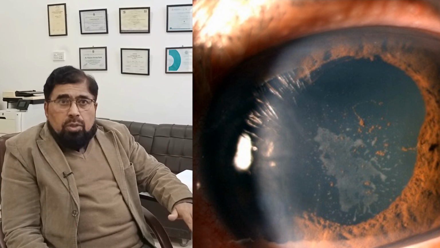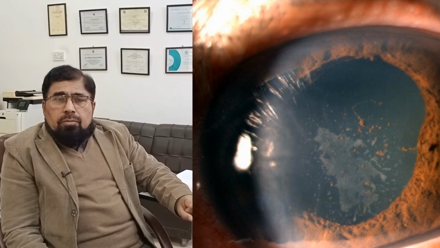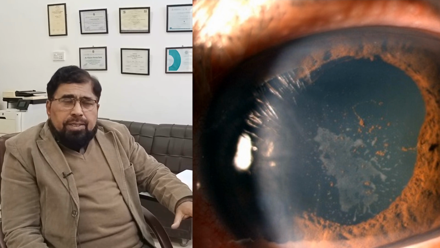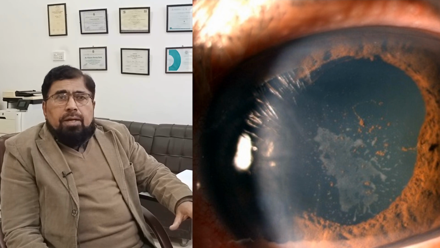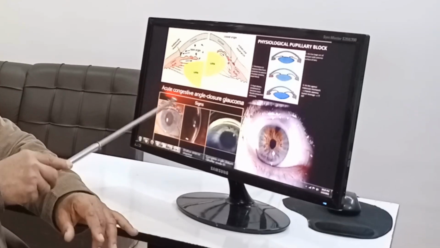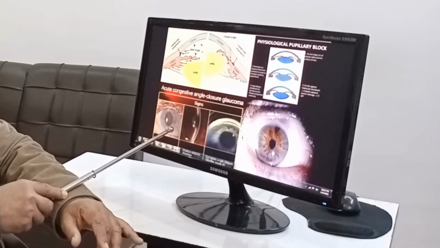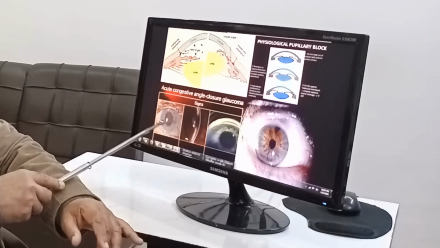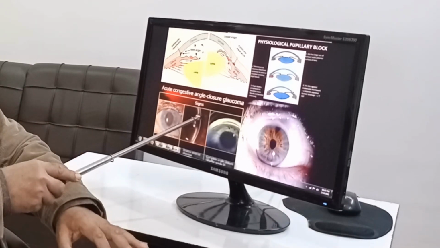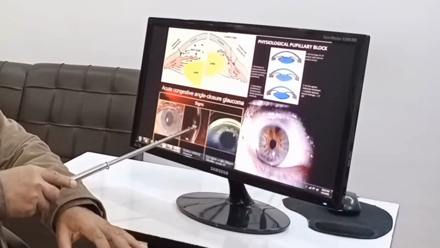And when this attack gets acute, there is a lot of pain in the eye, headache, nausea, vomiting, the eye is red and watery, and the cornea is cloudy, and the pupil is bigger, round, oval. This is the shape of the eye when it is in acute attack. The cornea becomes muddy, vision becomes blurred, and the angle between the cornea and iris is very shallow.